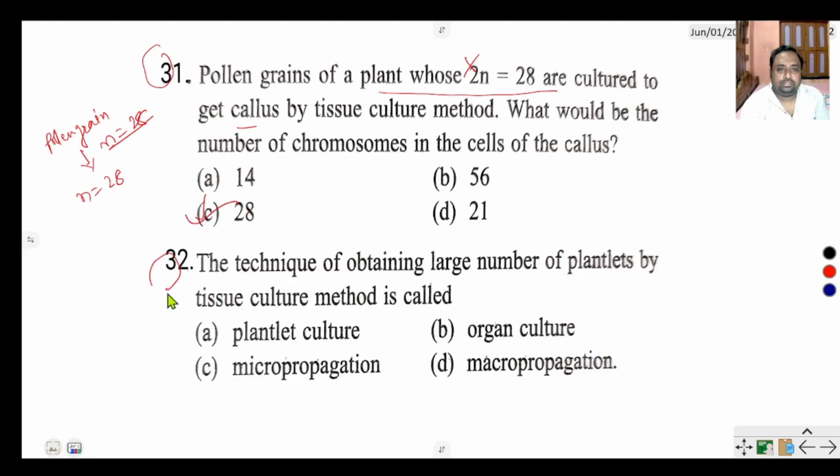Question number 32 says the technique of obtaining a large number of plantlets by tissue culture method is called micropropagation. Micropropagation is a technique by which you can produce a large number of plantlets within a few days.